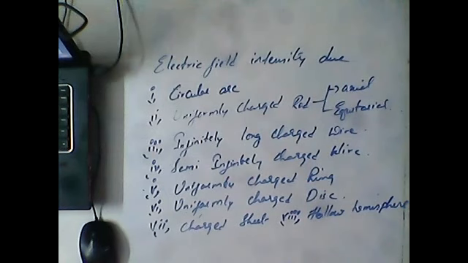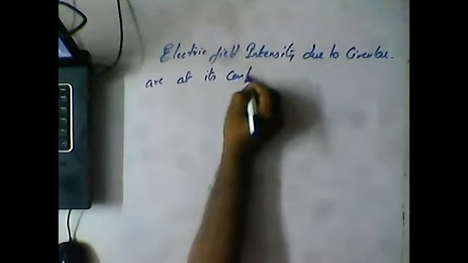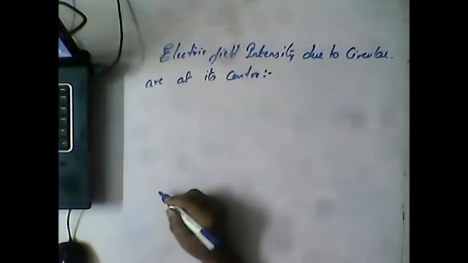So first of all, we are starting our first concept. What is the first concept, guys? Circular arc: electric field intensity due to a circular arc. That one we will start. So we are entering our first concept: electric field intensity due to a circular arc at its center. So this is our first concept, guys.